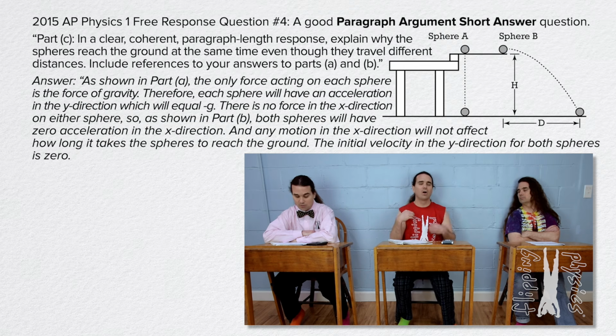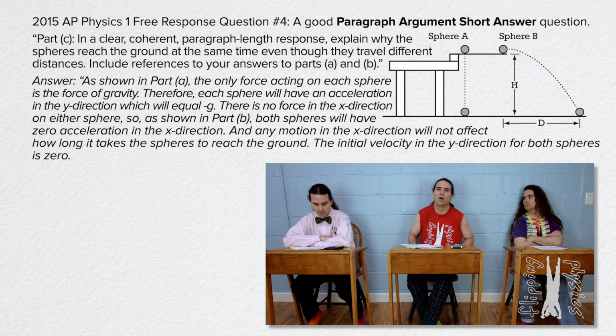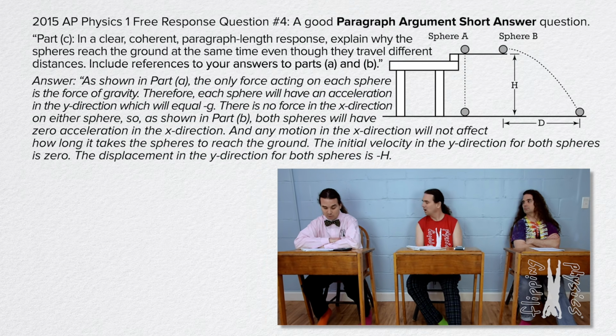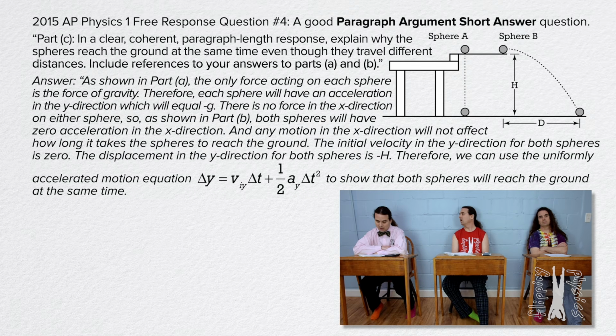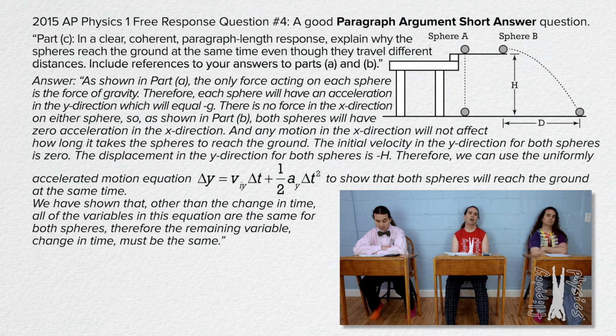The initial velocity in the y direction for both spheres is 0. The displacement in the y direction for both spheres is negative h. Therefore, we can use the uniformly accelerated motion equation, displacement in the y direction equals velocity initial in the y direction times change in time plus 1/2 acceleration in the y direction times change in time squared, to show that both spheres will reach the ground at the same time. We have shown that, other than the change in time, all of the variables in this equation are the same for both spheres, therefore the remaining variable, change in time, must be the same.